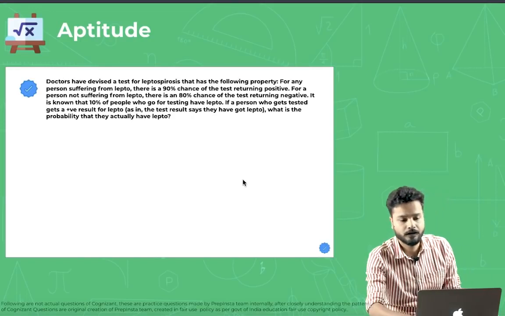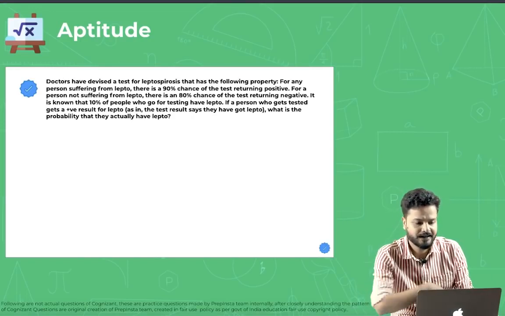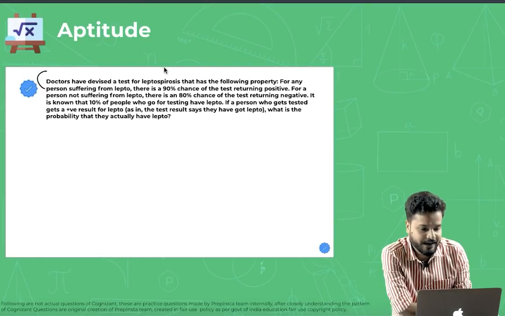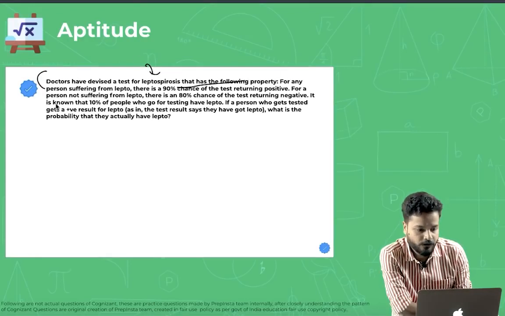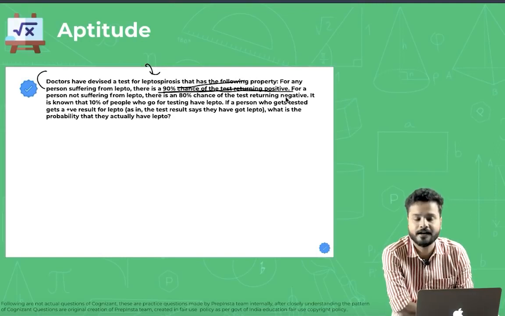All right, guys. So, talking about the question, it says, doctors have devised a test for lepto that has the following property. For any person suffering from lepto, there is a 90% chance of the test turning positive.